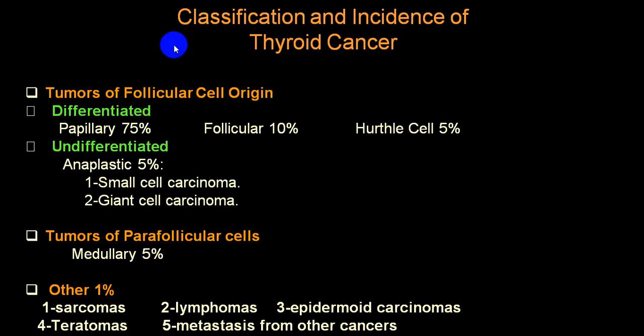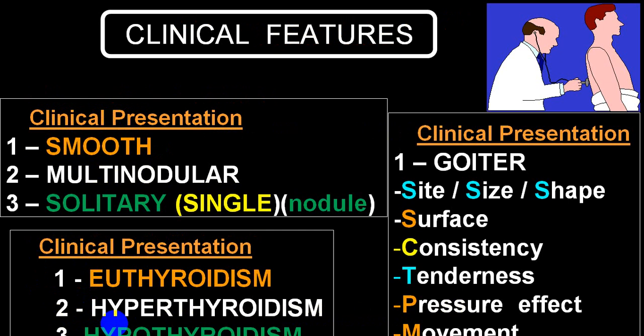So differentiated variety papillary carcinoma is almost 75%, follicular is around 10%. There is another word utilized, Hurthle cell, which is 5%. Anaplastic variety is 5%, which can be small cell or giant cells, and medullary carcinoma is again 5%. And others, what we call sarcoma, teratomas, lymphomas, or metastasis, is 1%.